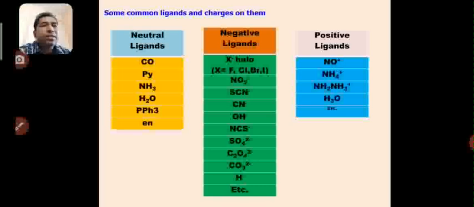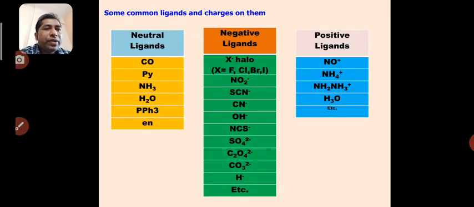Again, there are a number of ligands like NO2, nitro, then nitrato, thiocyanato, cyano, hydroxo, isothiocyanato, sulfato, oxalato, carbonato, hydrido. These possess certain charges. You have to remember these charges while solving numericals to find the oxidation state of the central metal atom, as well as for IUPAC nomenclature.